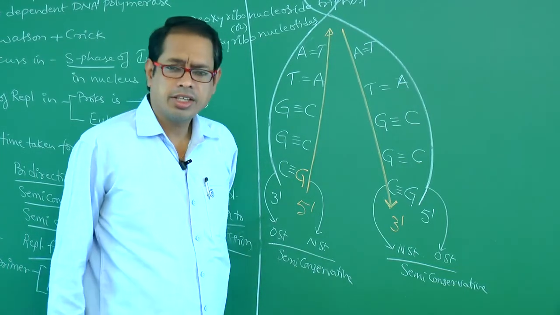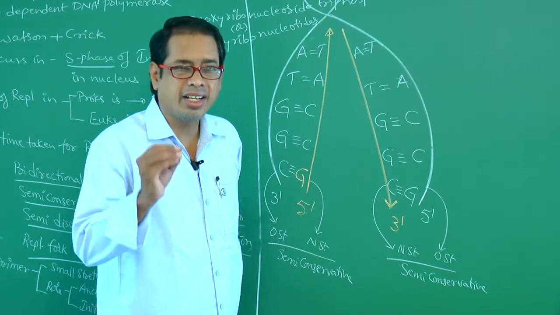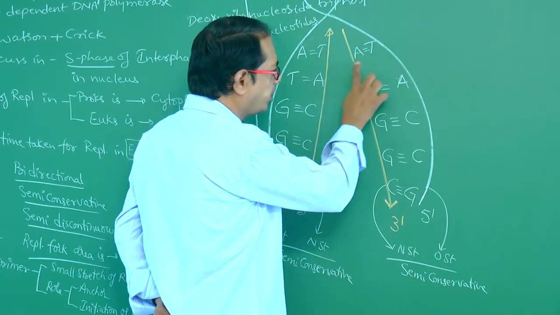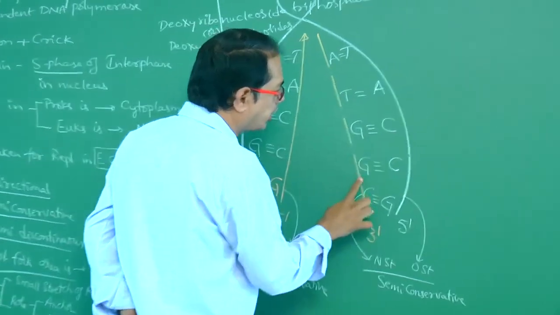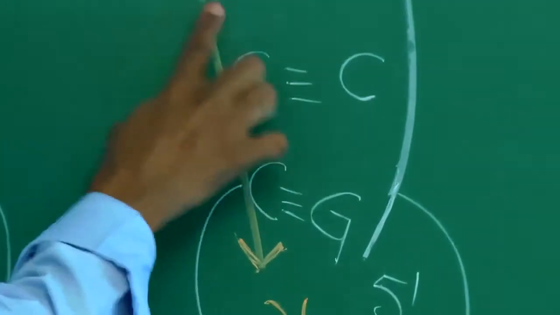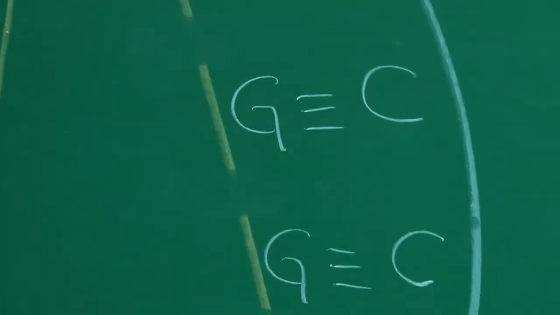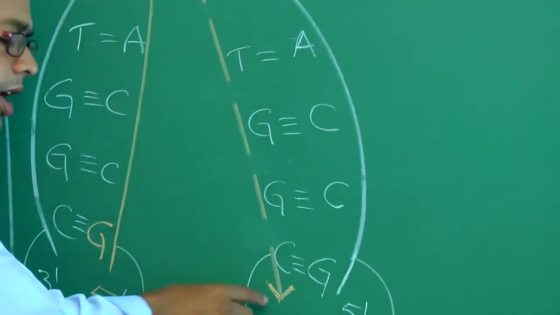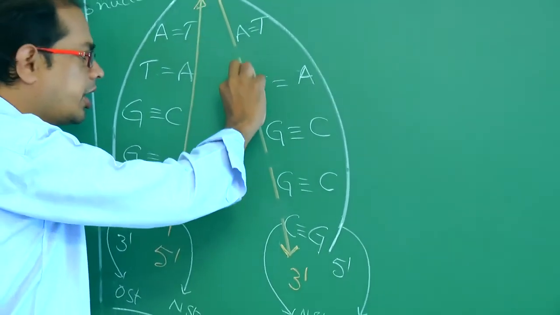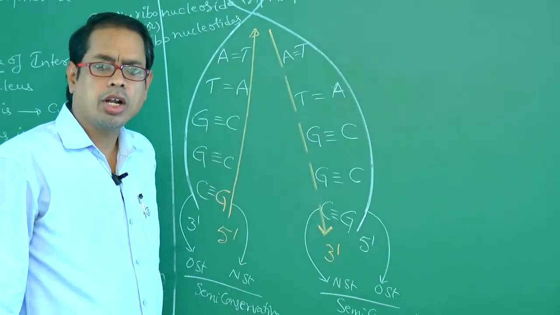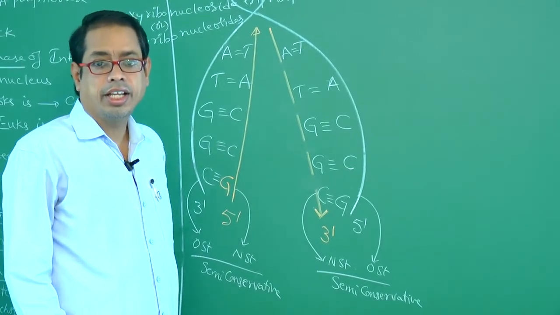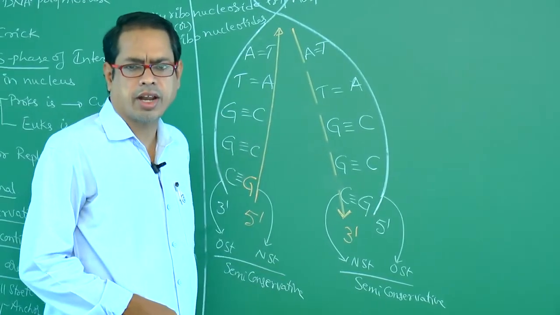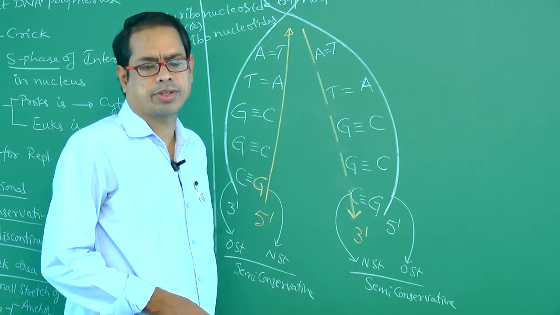And replication of DNA is semi-discontinuous. Discontinuous means this strand is synthesized in a discontinuous manner, not in a continuous manner. Later those fragments are joined together and form a new DNA strand. These DNA fragments are joined together by an enzyme called DNA ligase. These fragments are called Okazaki fragments.